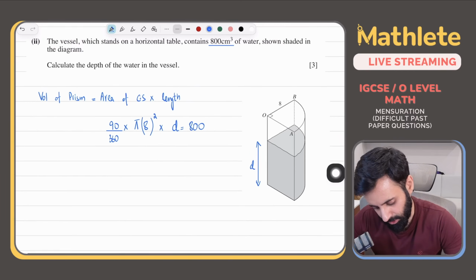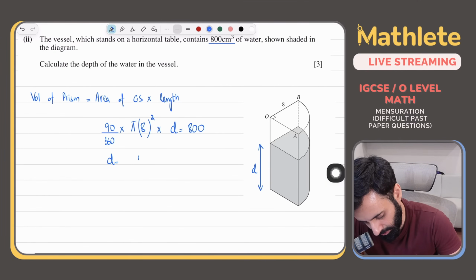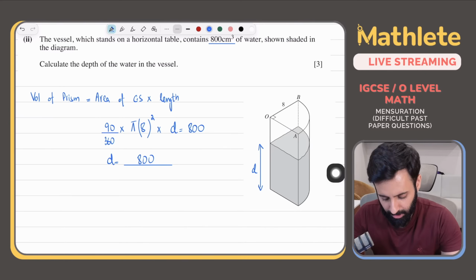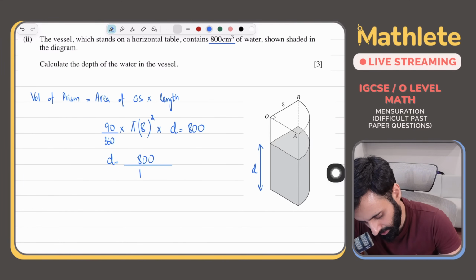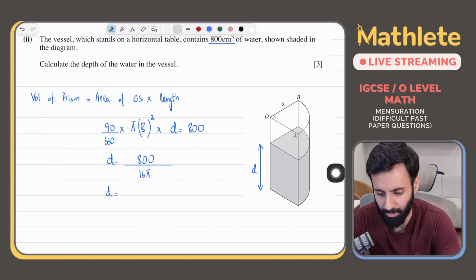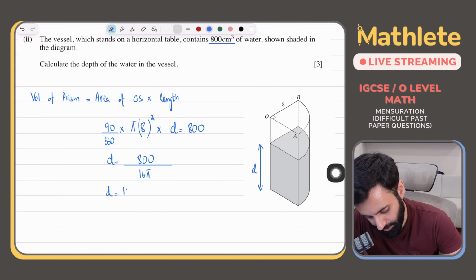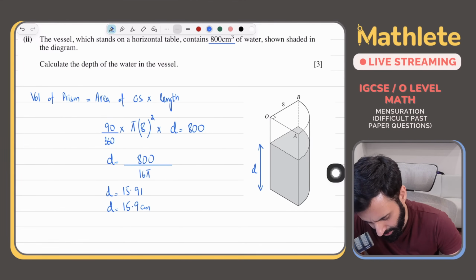Okay? So that means D will be equal to 800 divided by, let's see, 90 divided by 360 into 64 pi, so that's 16 pi. So the depth is equal to 800 divided by that answer, which is 15.91, which means 15.9 is good enough. ठीक है, अच्छा अभी आसान है ये question, हो सकता है आगे भी आप लोगों को आसान लगे.